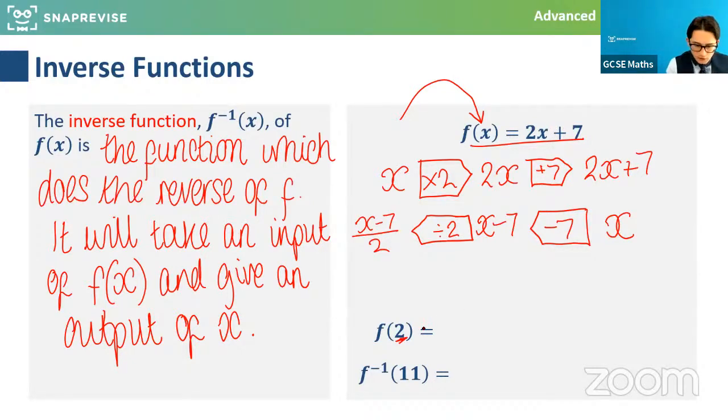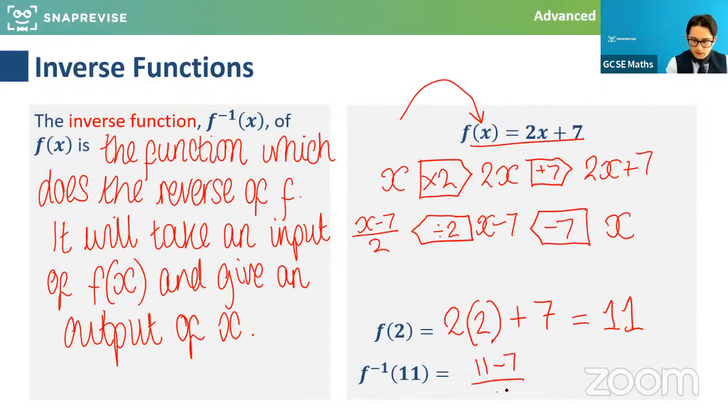Right, so let's have a little look. Brilliant. So if I put 2 in, I'm going to go 2 lots of 2, plus 7. So what's that? We'll check: 4 plus 7 is 11. Well done, guys. That's lovely. So that would be the output. Very well done subbing 2 in. Now, just to check that, if I put 11 into the inverse, which takes away 7 and then halves it, it reverse engineers the process and I get 2 coming out. Lovely to hear from you guys. Thank you so much for sharing answers.